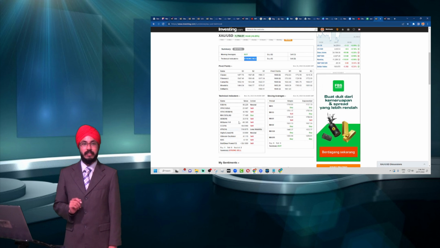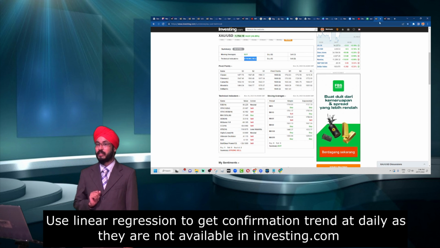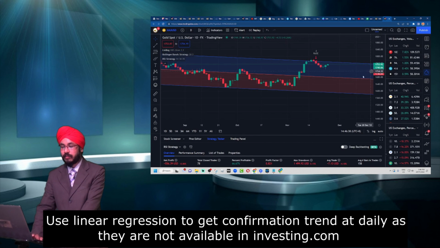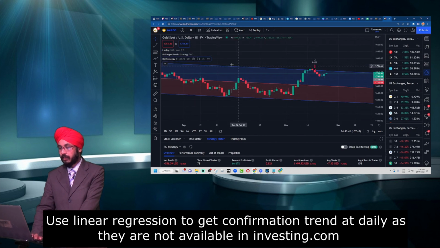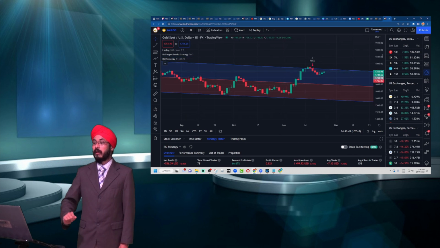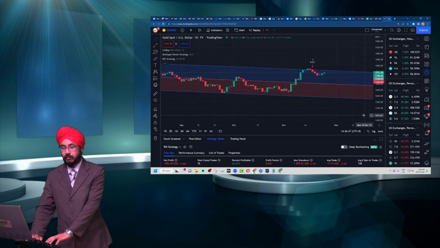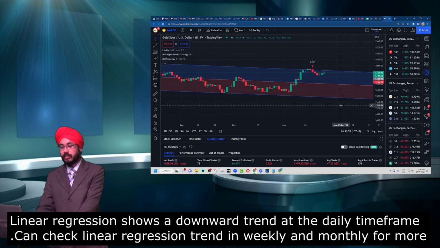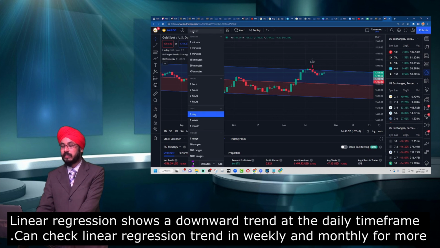This is all based on the technical indicators listed here in investing.com. What I would do next is get more confirmation regarding my trend. I would use linear regression to know what the trend would be. We will always check the 3 time frames for the linear regression, which are the daily, weekly and monthly.